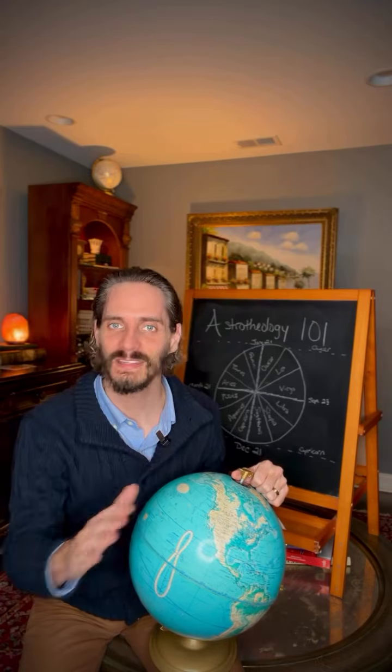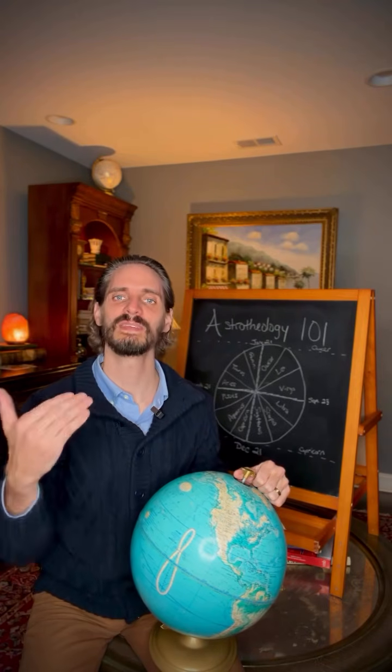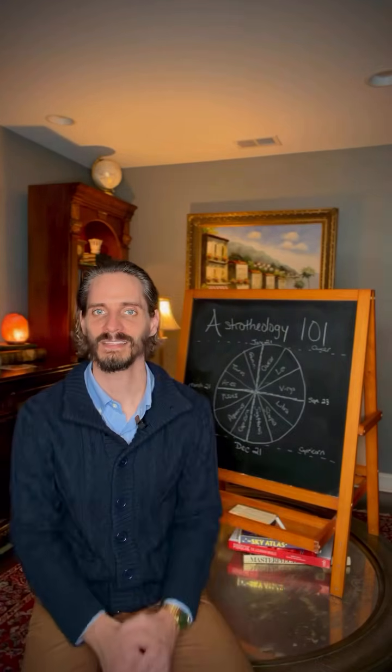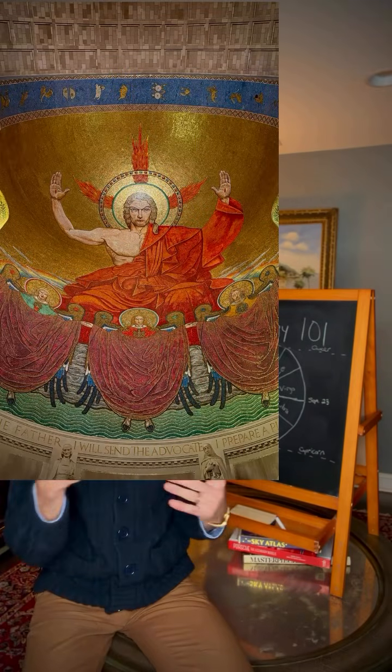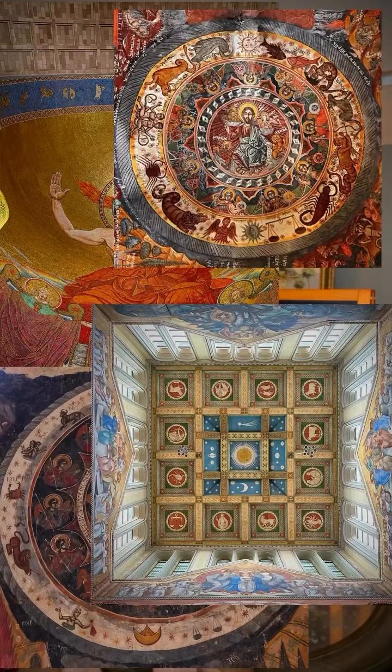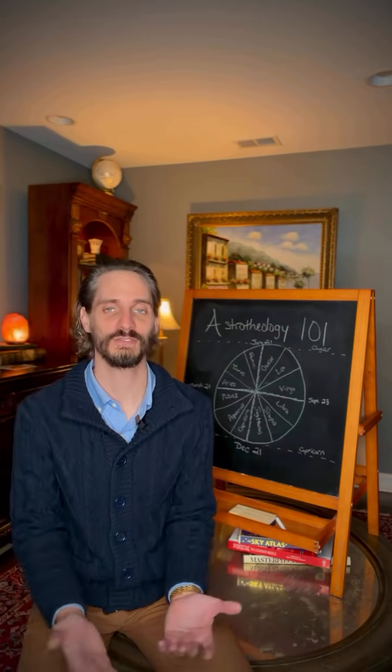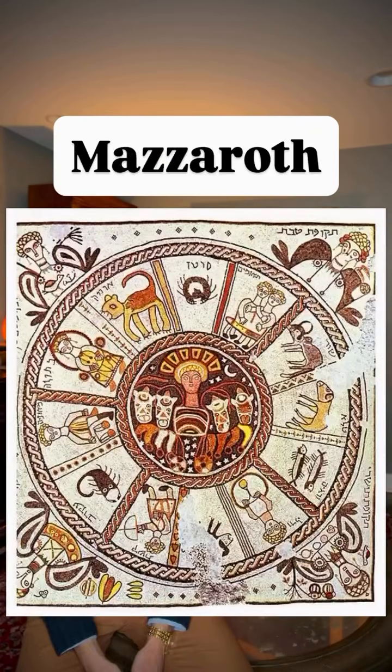And there's nothing wrong with any of this. It's a beautiful way of keeping these stories and mysteries alive. And none of this is a secret to those who visit churches and see Jesus surrounded by the 12 signs of the zodiac. Or read Job 38:32, where the Hebrew word Mazzaroth is used to refer to the 12 signs of the zodiac.